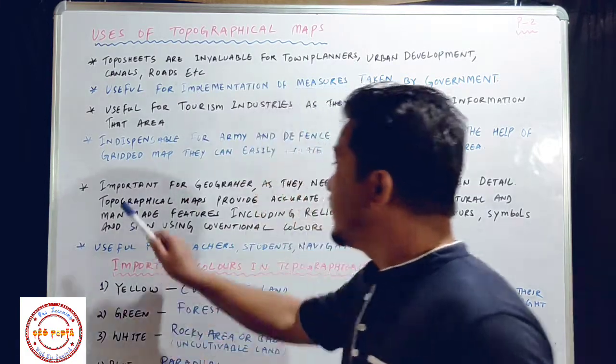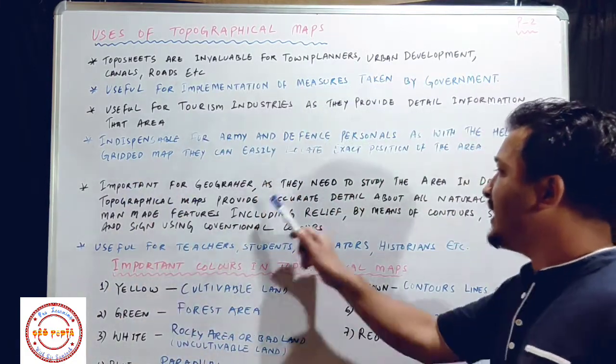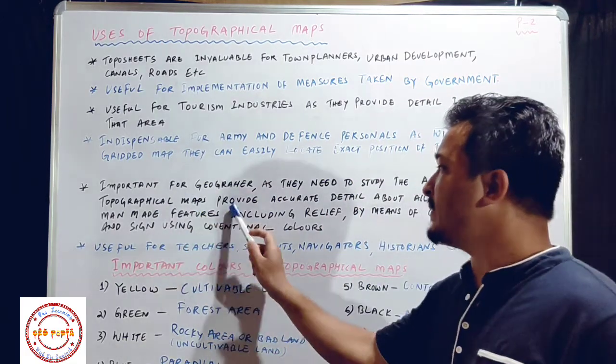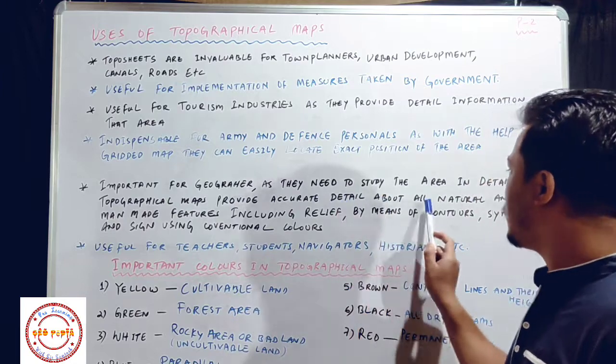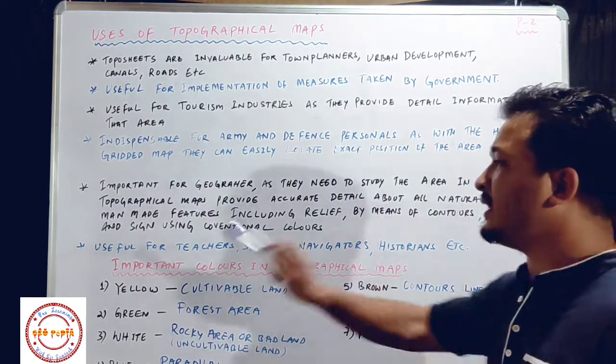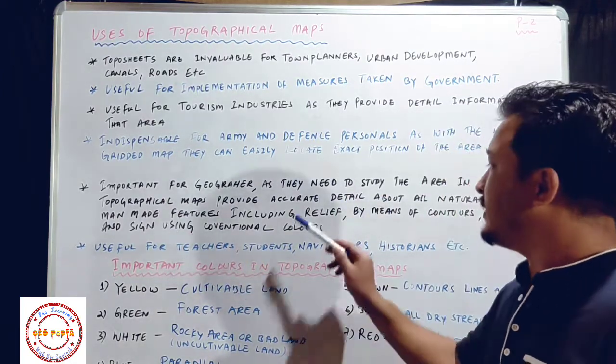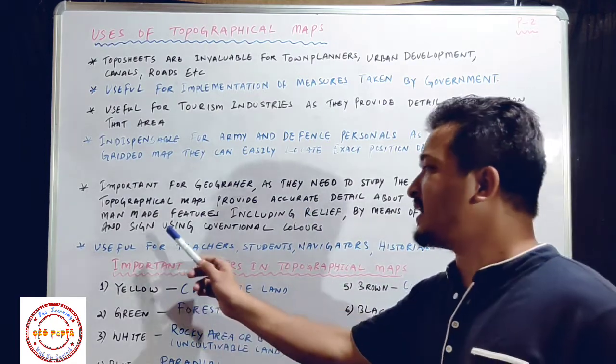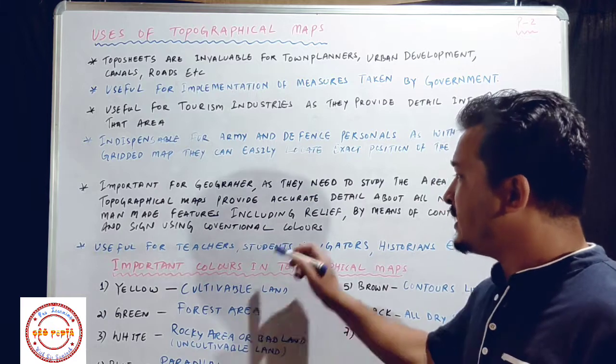Okay, now next: important for geographers, as they need to study the area in detail. Topographical maps provide accurate detail about all natural and man-made features, including relief by means of contours, symbols and signs using conventional color.